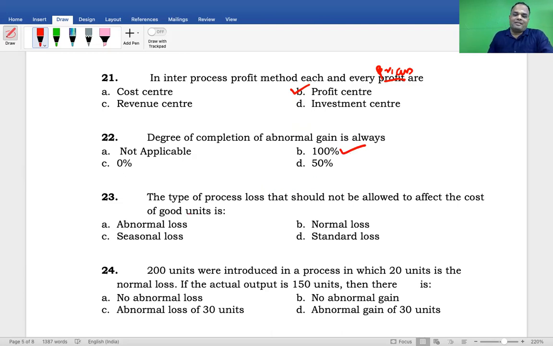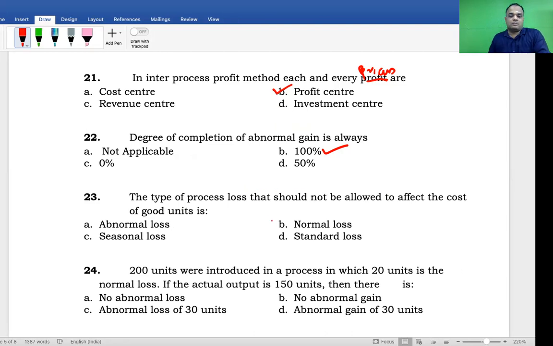Then the type of process loss that should not be allowed to affect the cost of good unit is, read the question. Abnormal loss. Because of the abnormal loss, will any impact be there with respect to cost per unit?